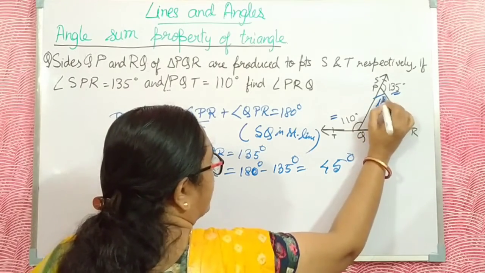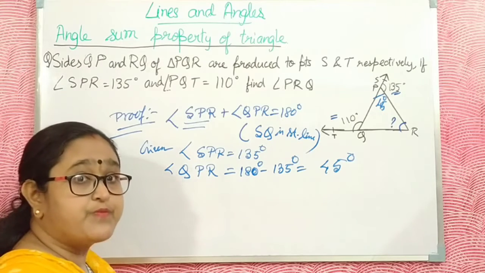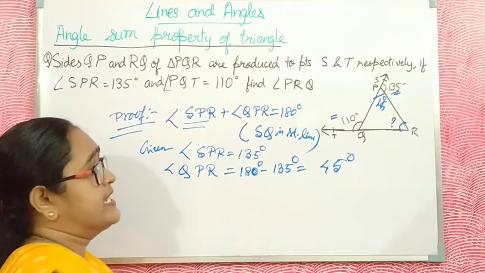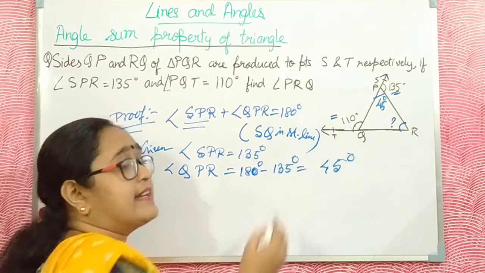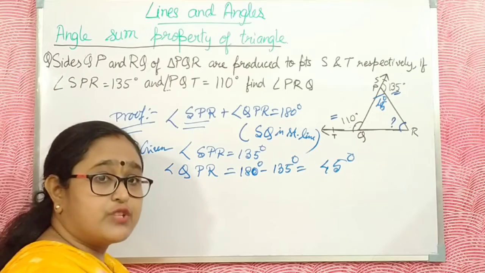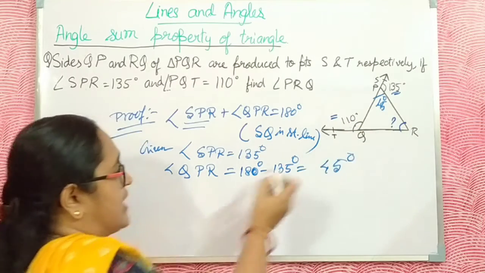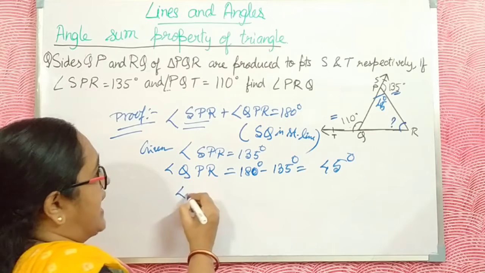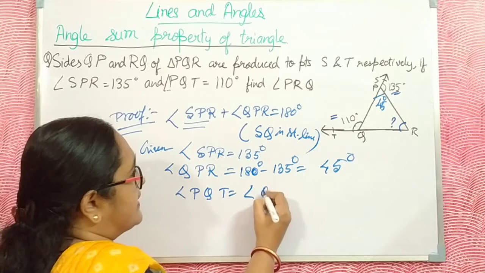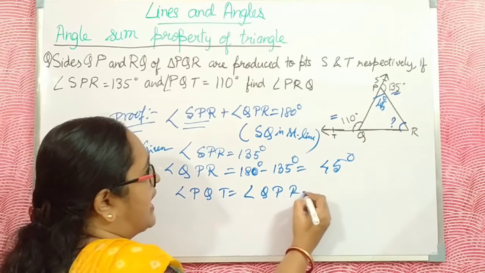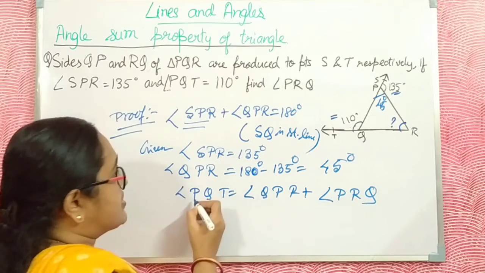Here 45 degrees. Now apply the angle sum property, the second property, which is about the exterior angle of a triangle. The exterior angle is equal to the sum of the opposite two interior angles. Then I use this formula: angle PQT is equal to angle QPR plus angle PRQ. Here I put the values.